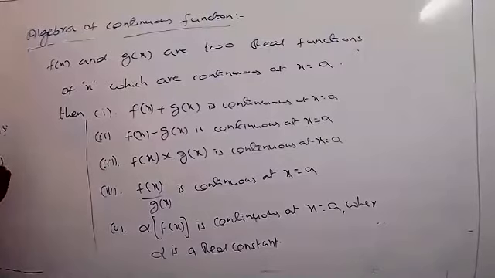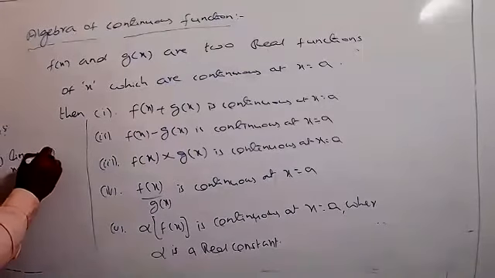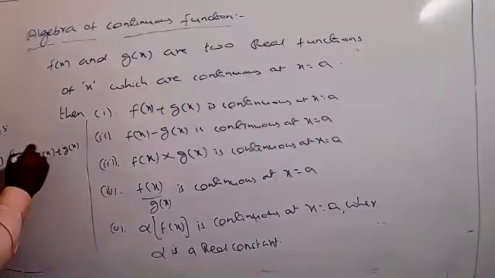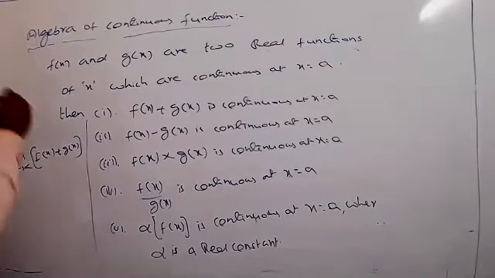So I'm taking the first one. Limit as x extends to a of the function f of x plus g of x. We know very well that formula. Suppose you've taken two functions here.